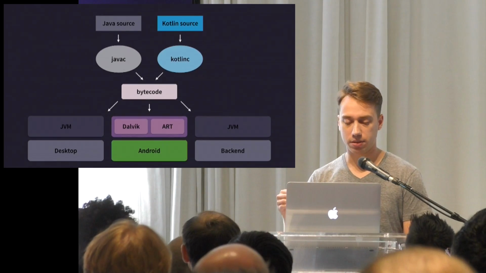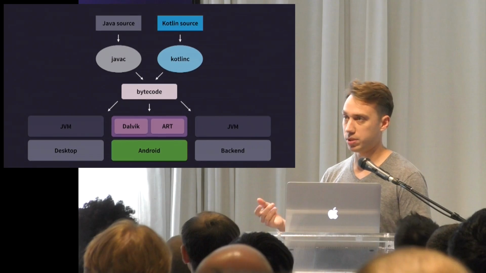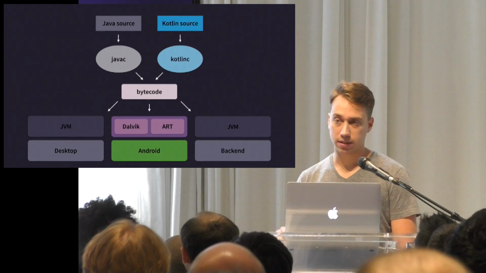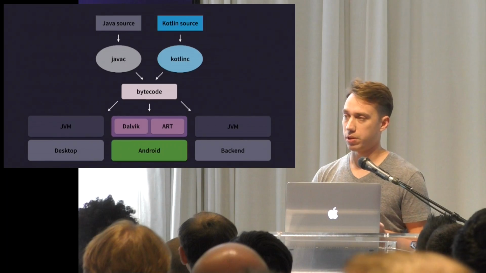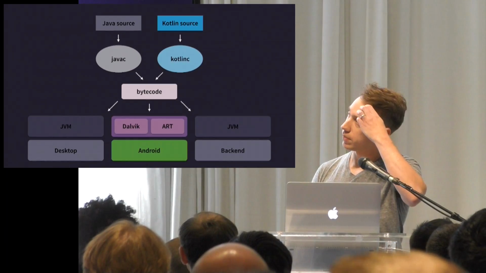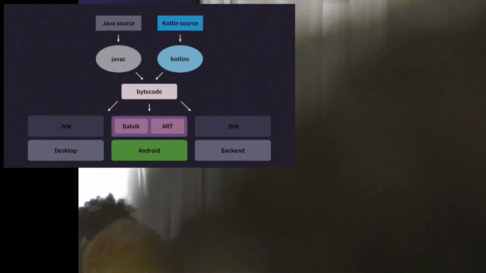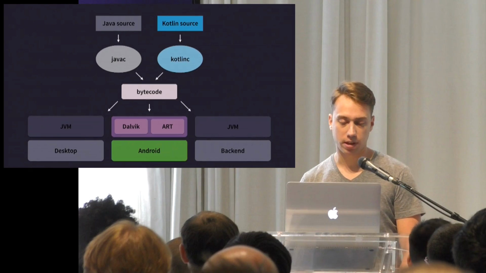It compiles right down to JVM bytecode, which means no overhead. It looks to the JVM just like any other JVM language. And in fact, if you use the Kotlin plugin for IntelliJ or Android Studio, which you should, there is a bytecode viewer, so you can click on a method header and see what JVM bytecode is being generated for that.